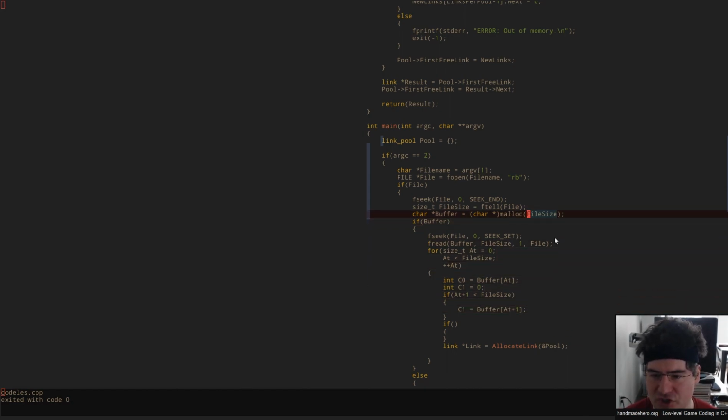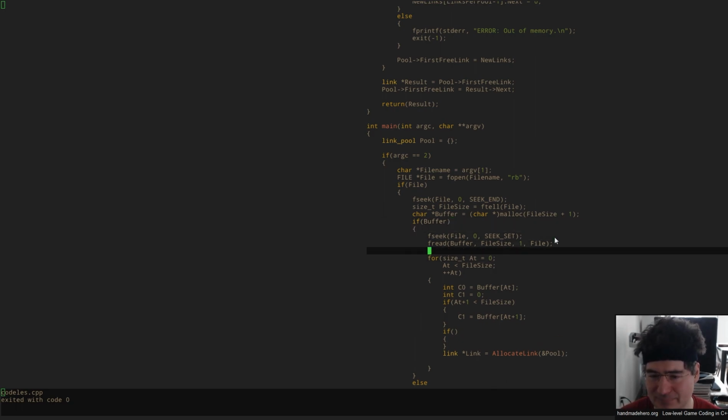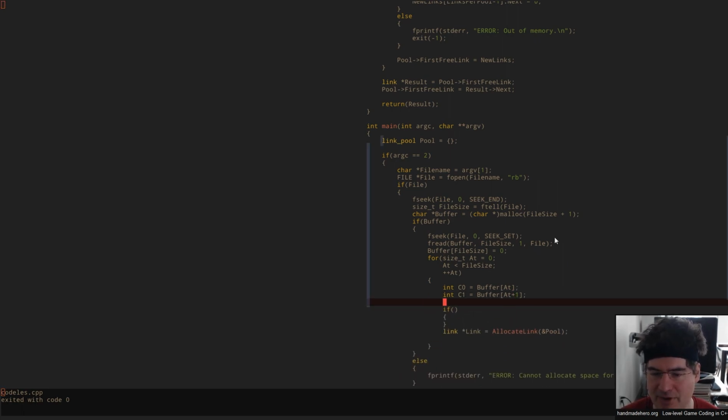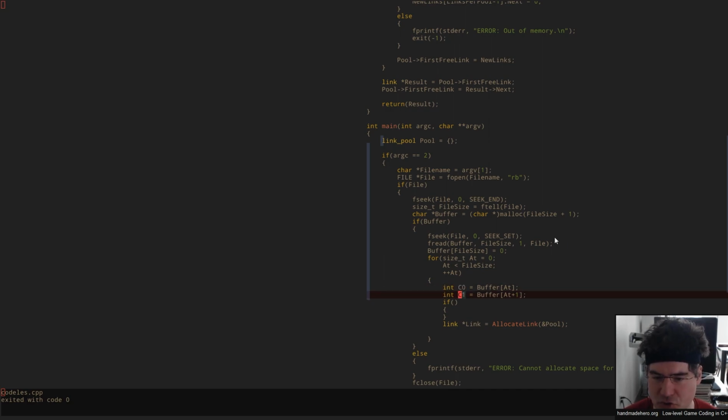Now again, if we want to, we could use the trick we used before, and maybe that's a better trick, because again, these are two different ways you could skin this horse. It depends on whether you care about that extra plus 1. If you don't care about the extra plus 1, you can do that pad, and then in here we can actually do this and say, all right, we're going to get out two different variables. I'm going to leave it this way with the C0 and the C1 just so you can choose which one. I don't want to pre-bias your judgment whether you care about that extra byte of alloc or whether you care about that extra if statement that almost never triggers.